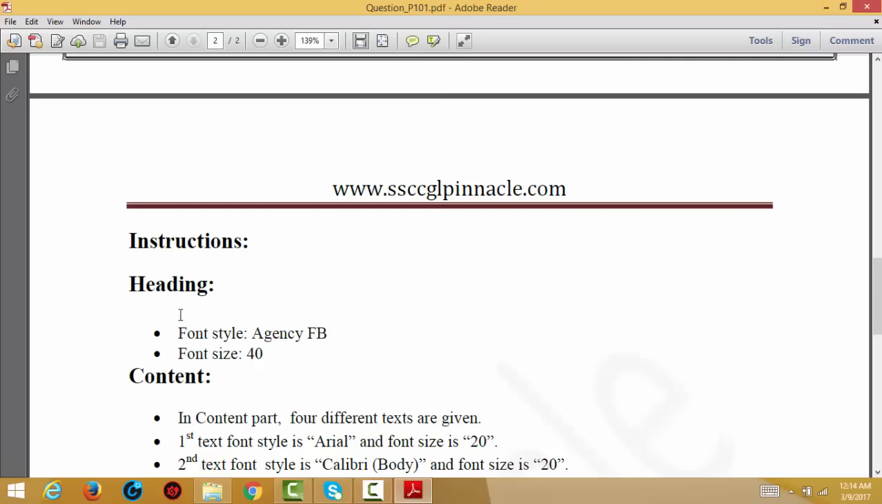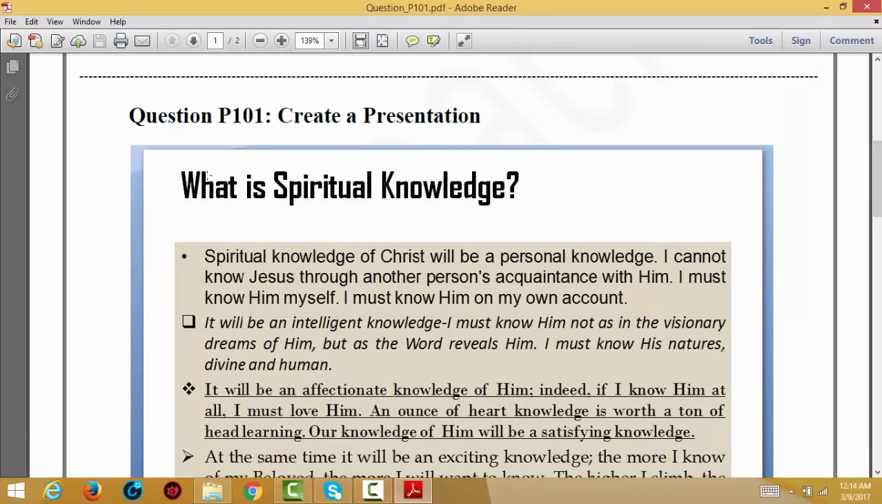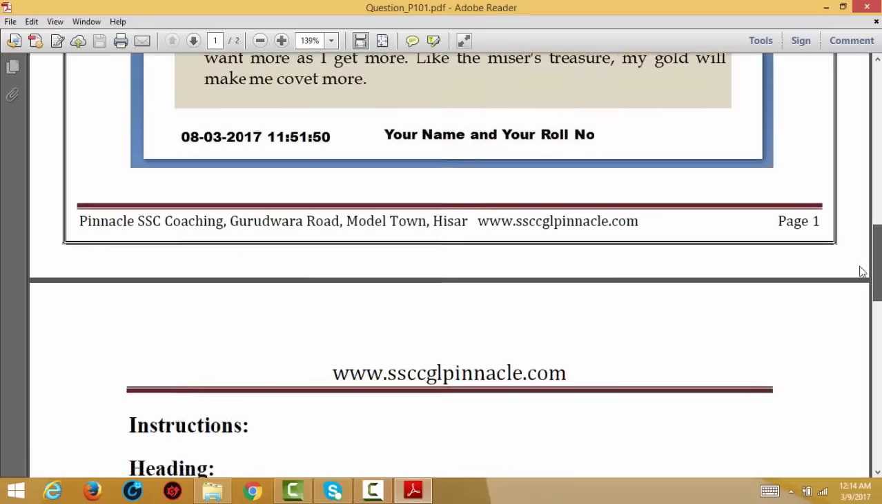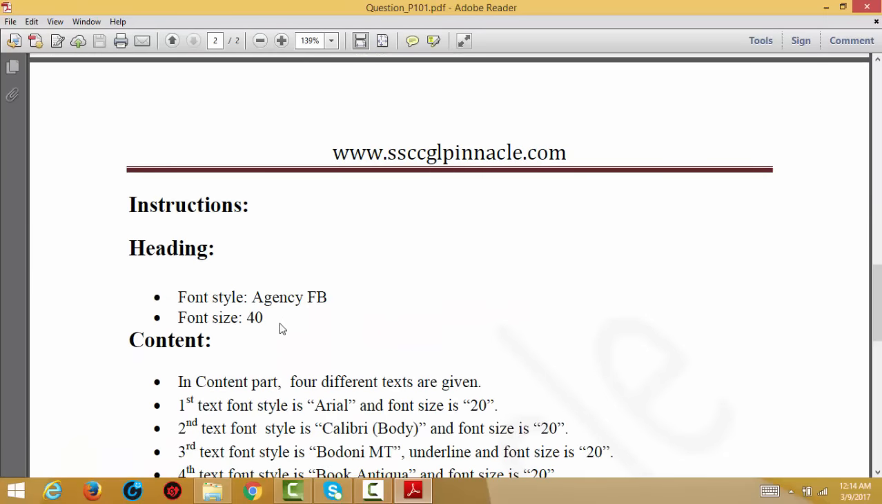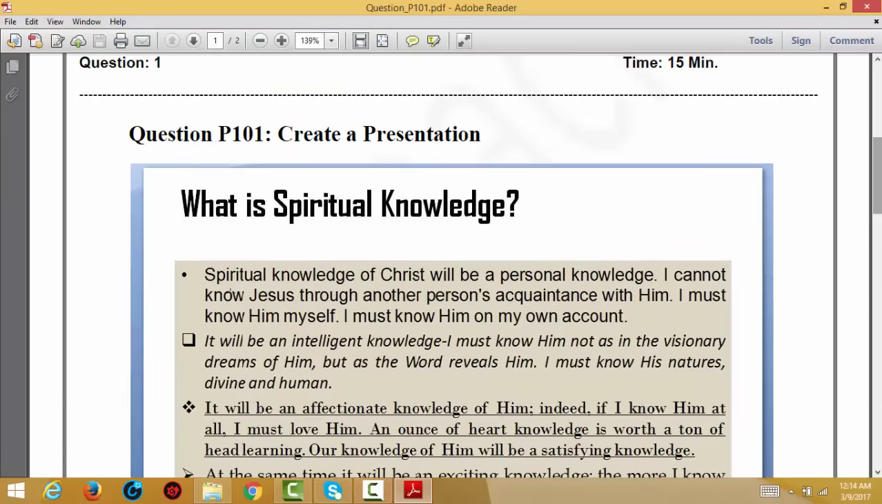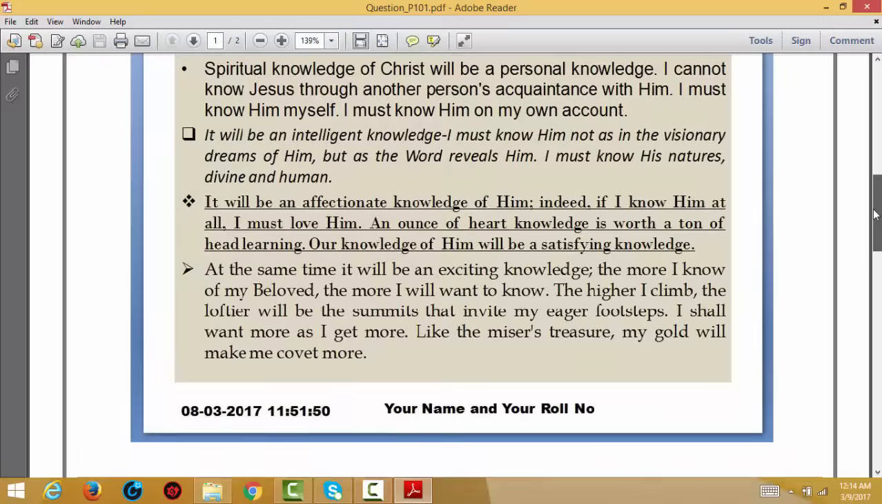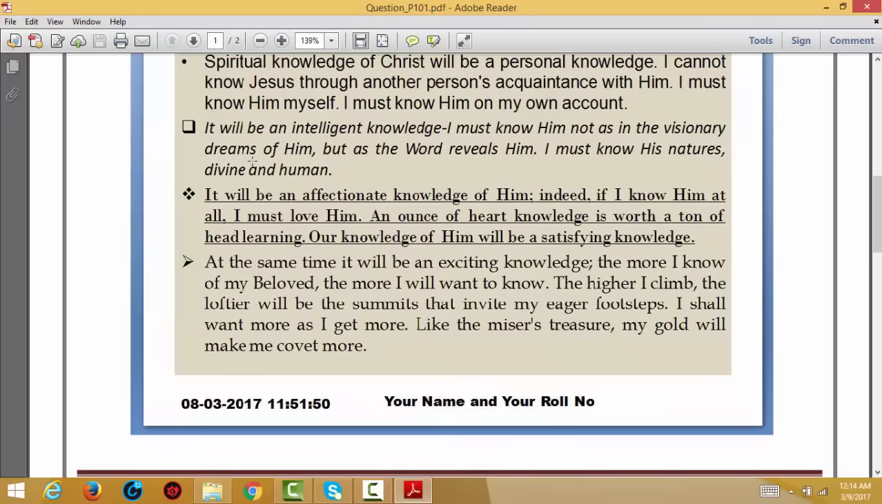Heading instruction: heading font size, Agency FB. This would be the font size, meaning the heading is this. While you create the PowerPoint presentation, you have to keep this heading in Agency FB. Font size would be 40, and the other content would be like this. So you have to use this layout, because this is the PowerPoint presentation printout in fact.